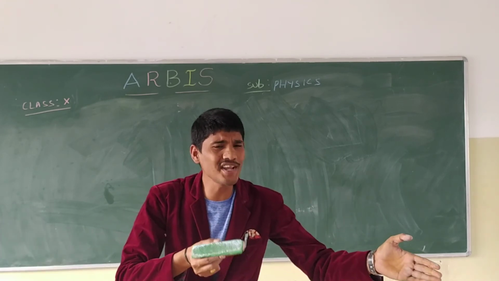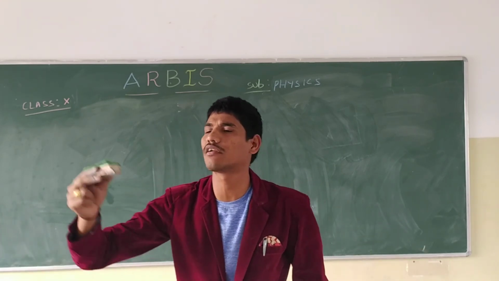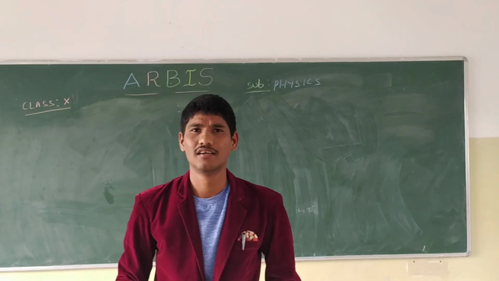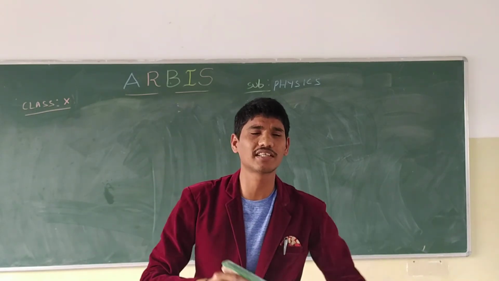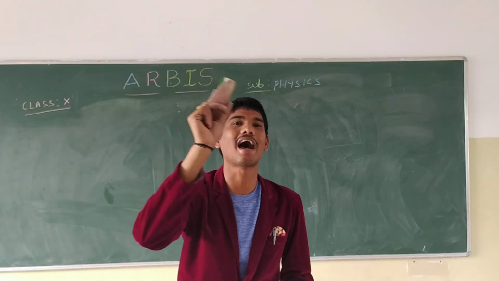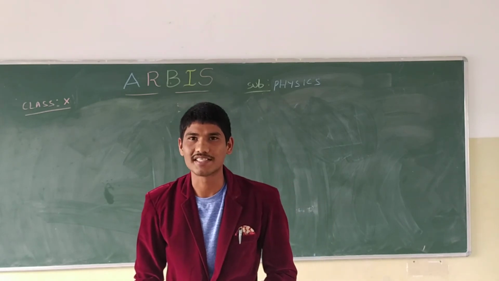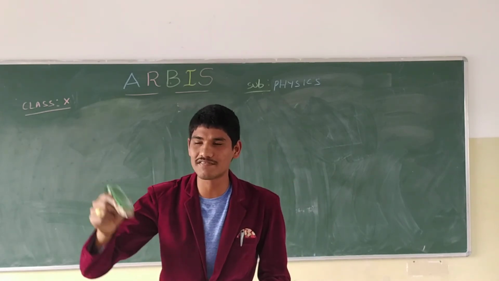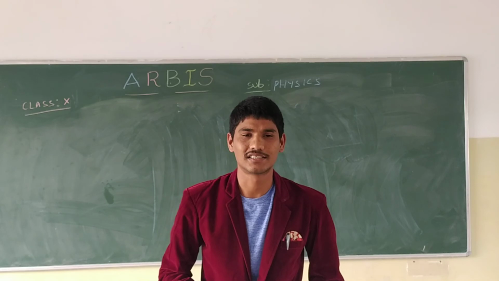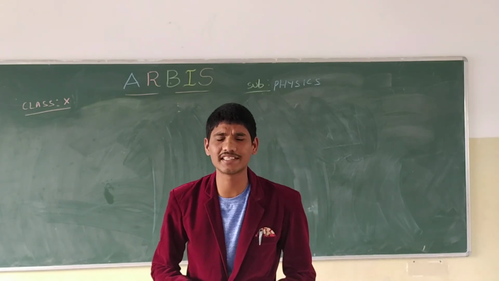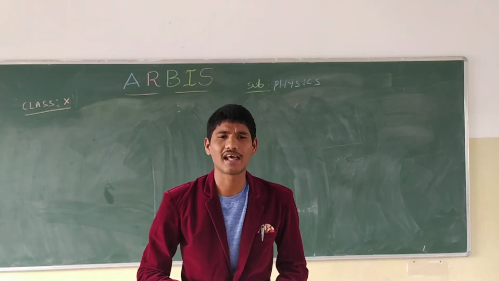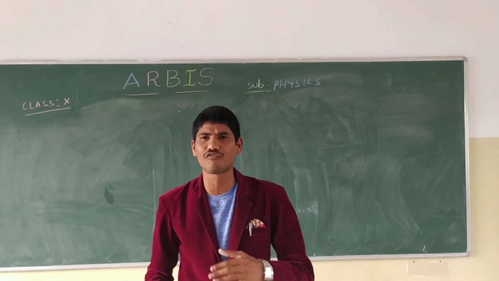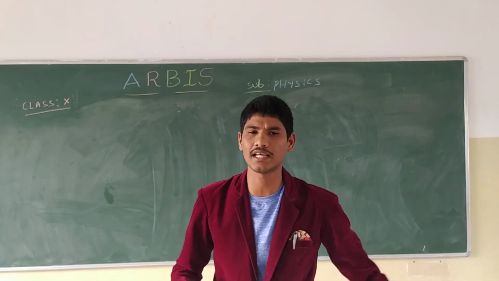So the rainbow is always formed opposite of the sun. Why is it formed opposite of the sun? The rays are coming parallel to the surface. Yes or no? Because of that, the rays are parallel, not in any other direction. So that is the reason the rainbow is formed opposite of the sun.